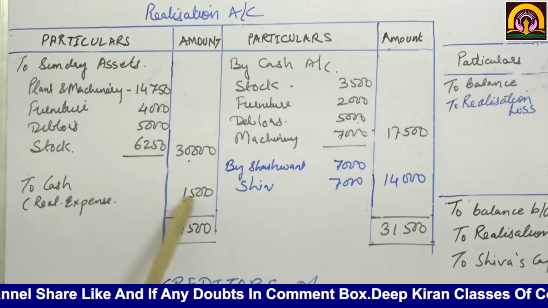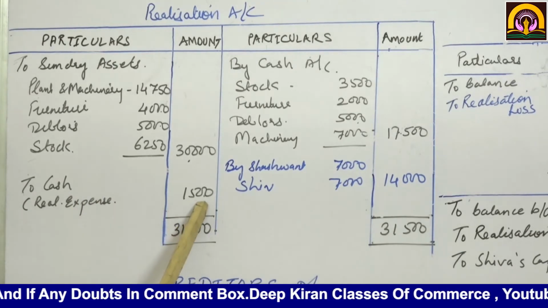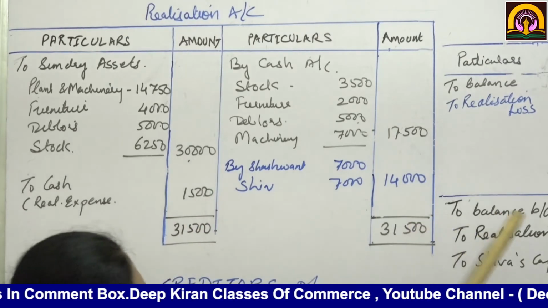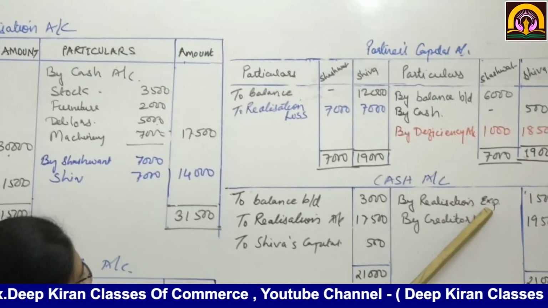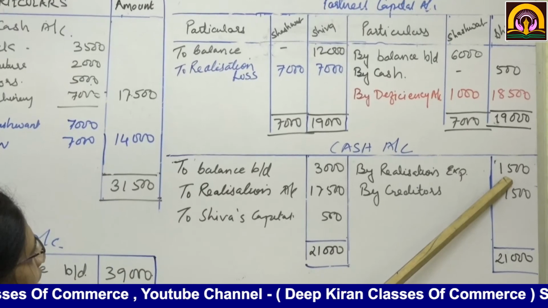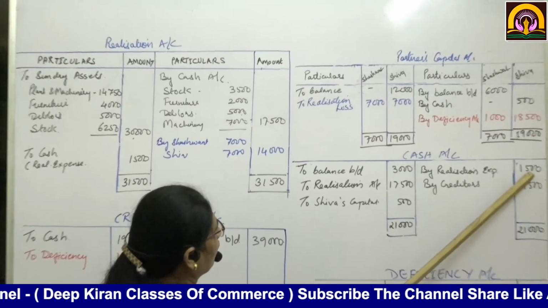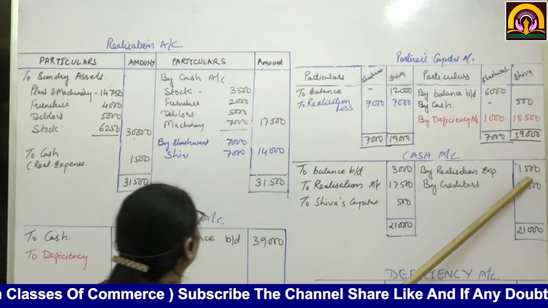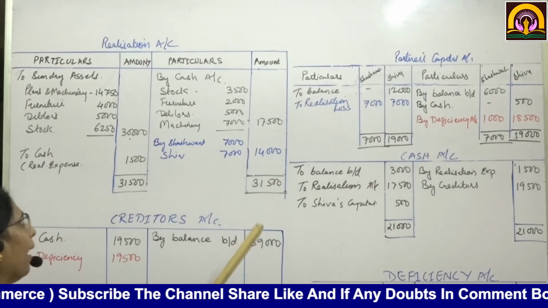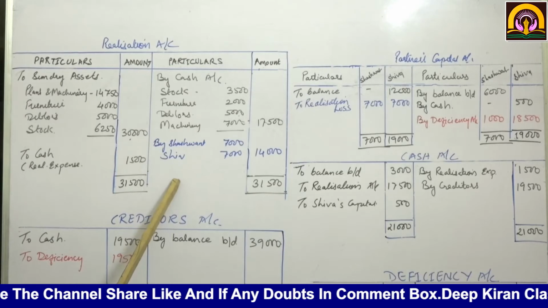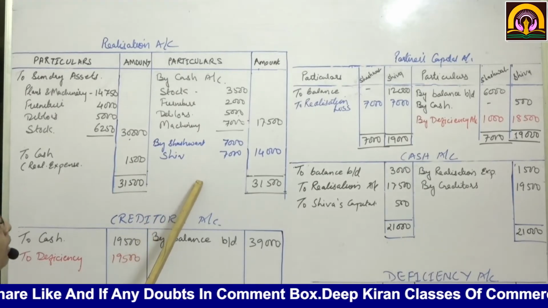So to cash 1,500 in the cash account, credit side by realization expenses 1,500. See, on this side we have taken it on the cash account, credit side. Is it clear?